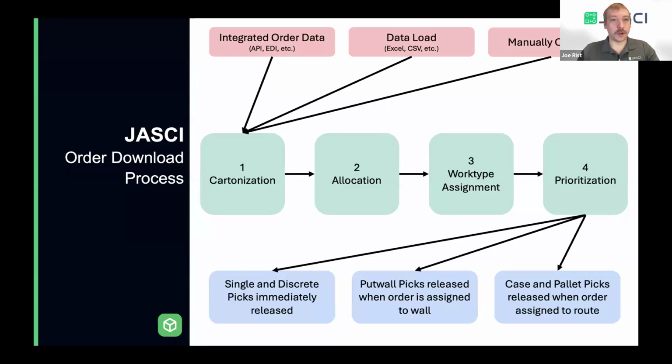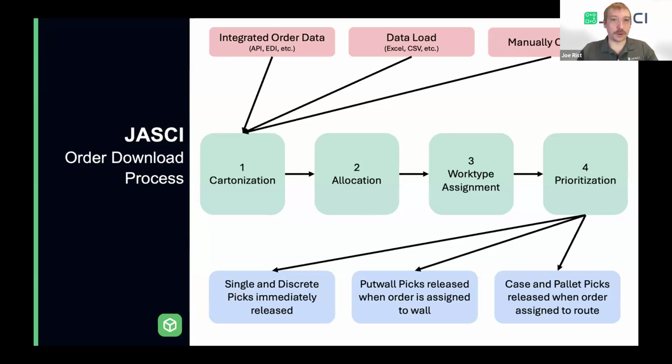But once they do, they all go through the same process, which is going to be four steps that all work together and happen in sequence. So there's the cartonization, allocation, work type assignment, and prioritization. We're going to dive deeper into what those actually mean on the next slide, but it's basically a four-step process that JASCI has for having this large funnel for all different types of orders.